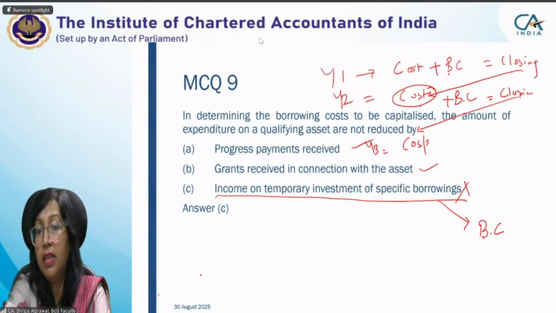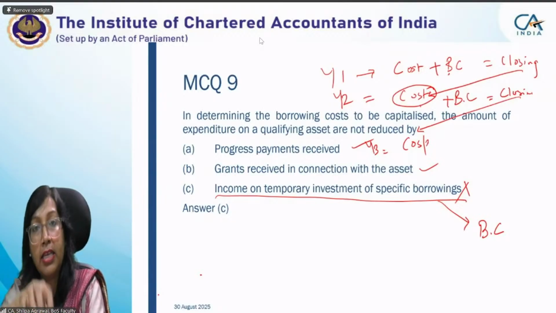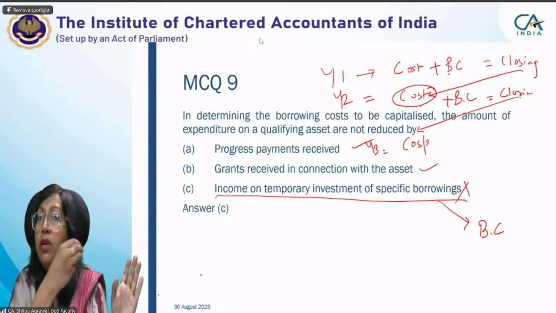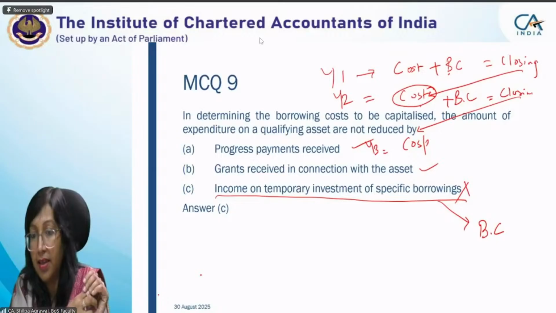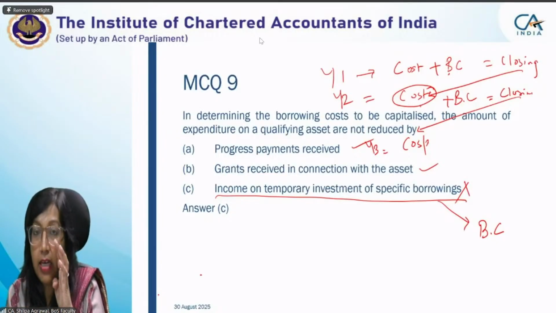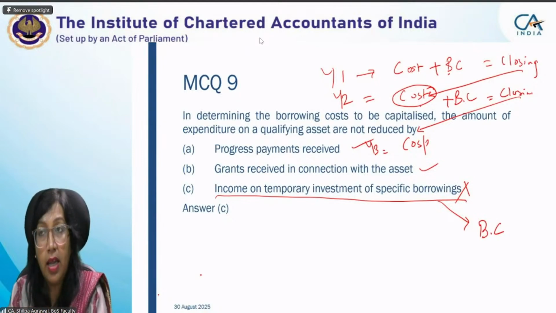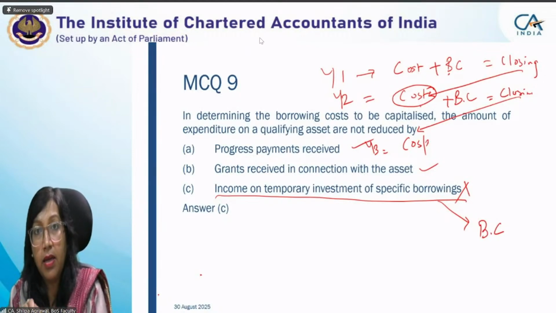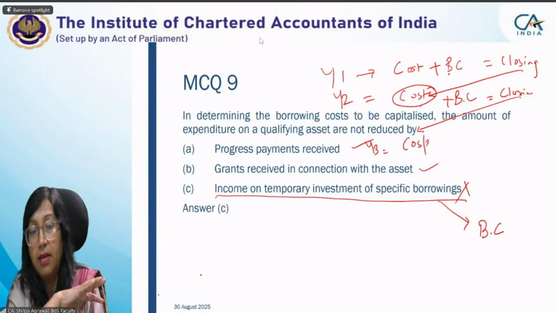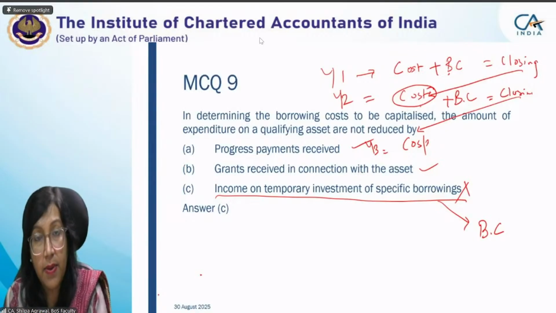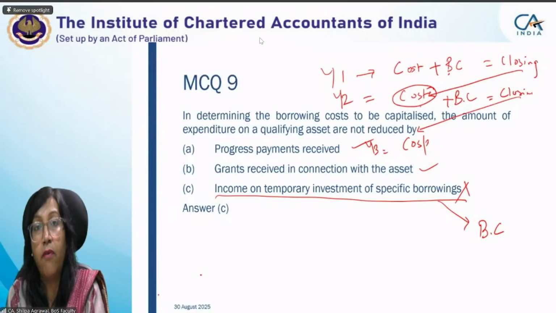Okay. So in this, what I am explaining to you is in the case of general borrowing, because there we use expenditure and we calculate borrowing cost on expenditure. In case of specific borrowing, we don't consider expenditure. We consider the amount of borrowing. So in case of general borrowing, what is the expenditure? The cost you have incurred till date. It is not only what you are incurring in the current year. If you have incurred any expenditure in the previous year, that will also be considered as expenditure for computation of borrowing cost, or for computation using capitalization rate.